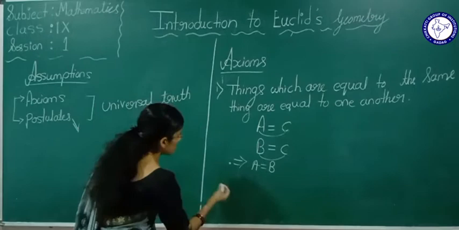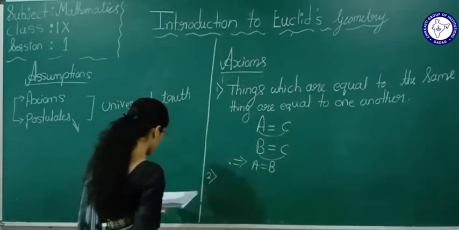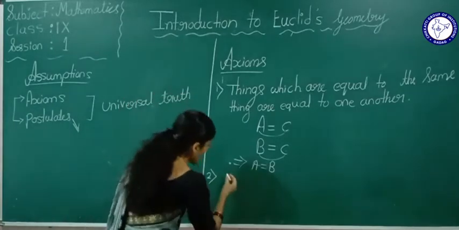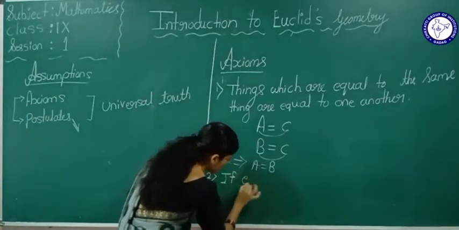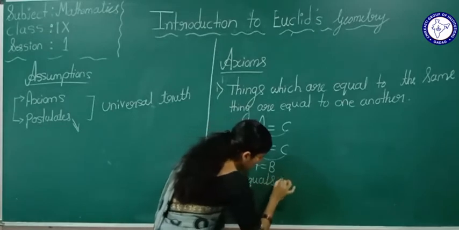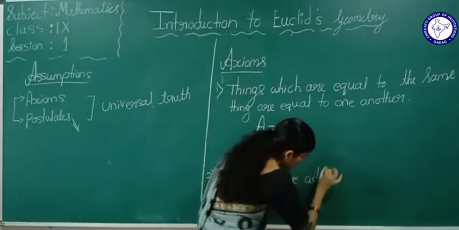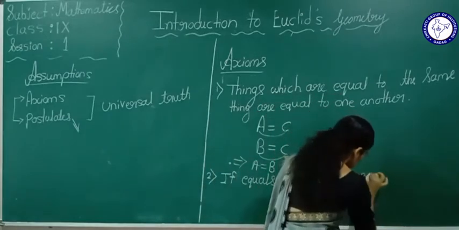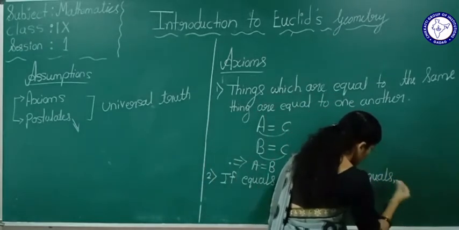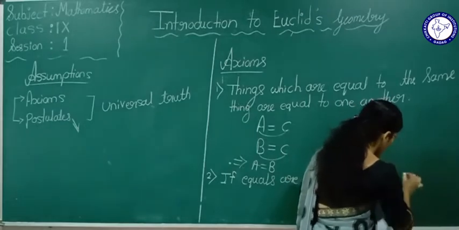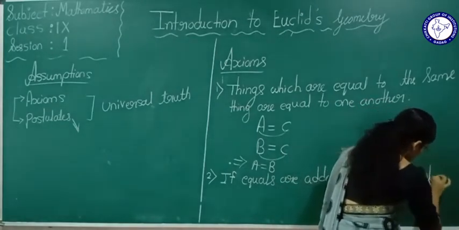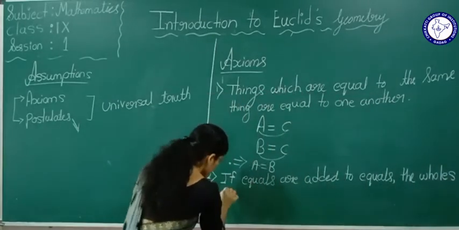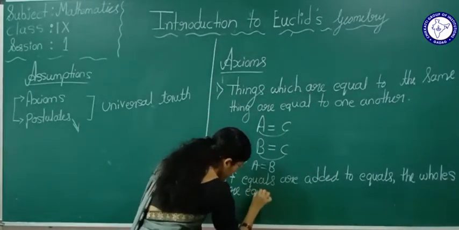Now we will see the second one. If equals are added to equals, the wholes are equal.